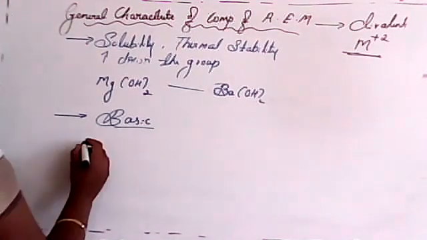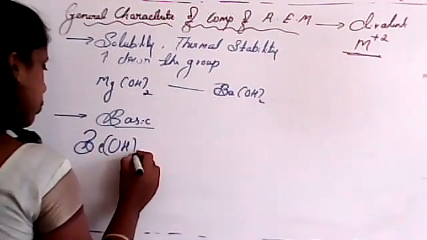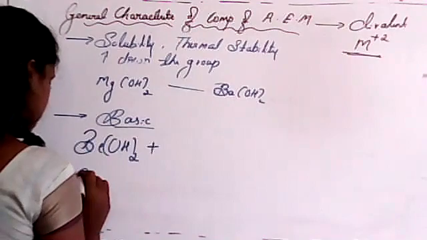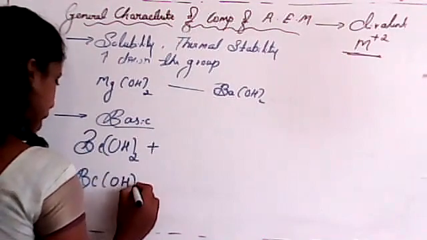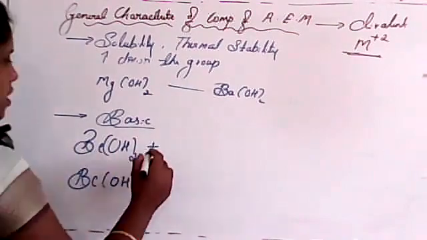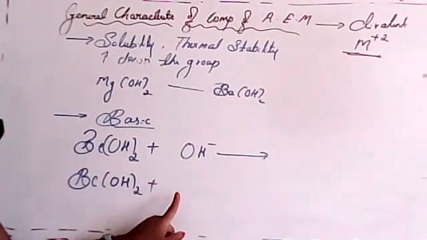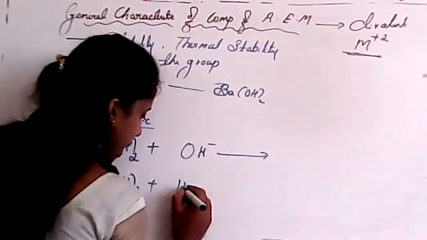I'll write here beryllium hydroxide, Be(OH)2. I'll consider two reactions because one is with acid, one with base. Beryllium hydroxide reacts in the first case with hydroxyl ions. Second one, it reacts with acid.